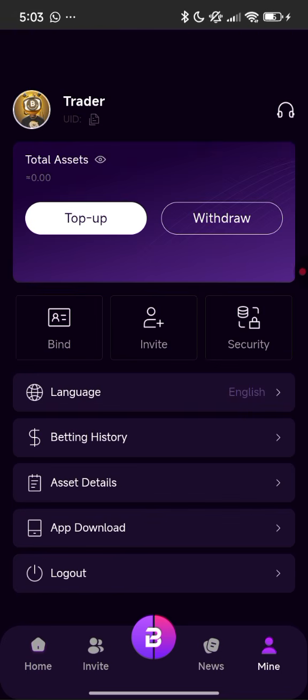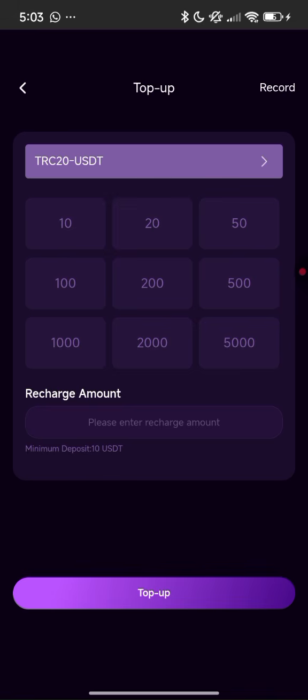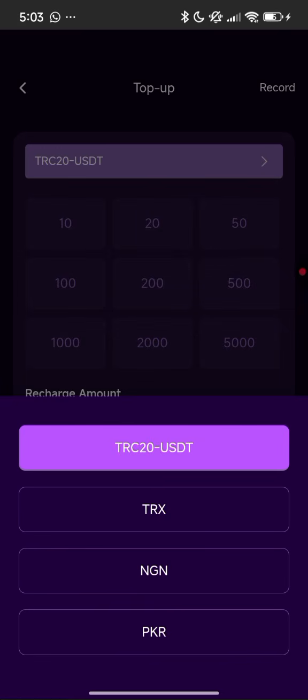You click on Mine. So once you're on Mine, as you can see, I have a balance of 108 USDT in my wallet. When you want to top up your account, you click on top up. Once you click on top up, you'll be given a variety of payment methods for funding your wallet. You are given TRC20 USDT, and you are given NGN. That is, you can make the payment through your local bank account in Nigeria, and you can make the payment through PKR for those living in India or Arabic countries.